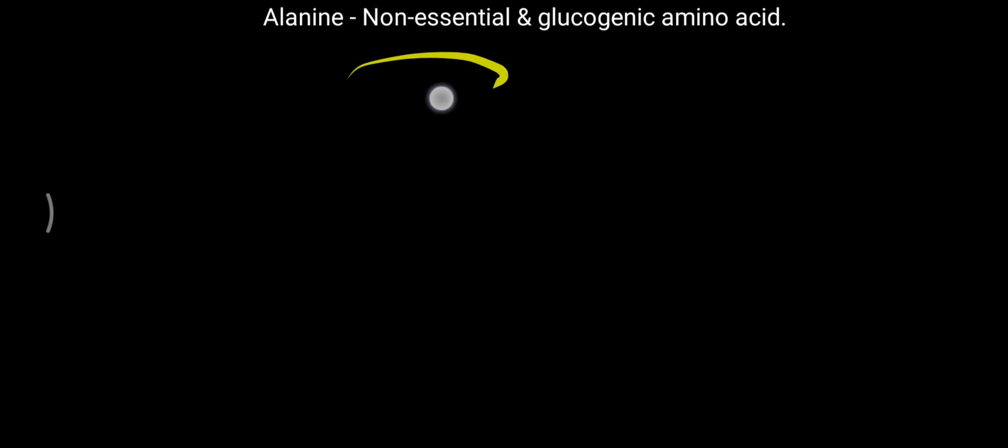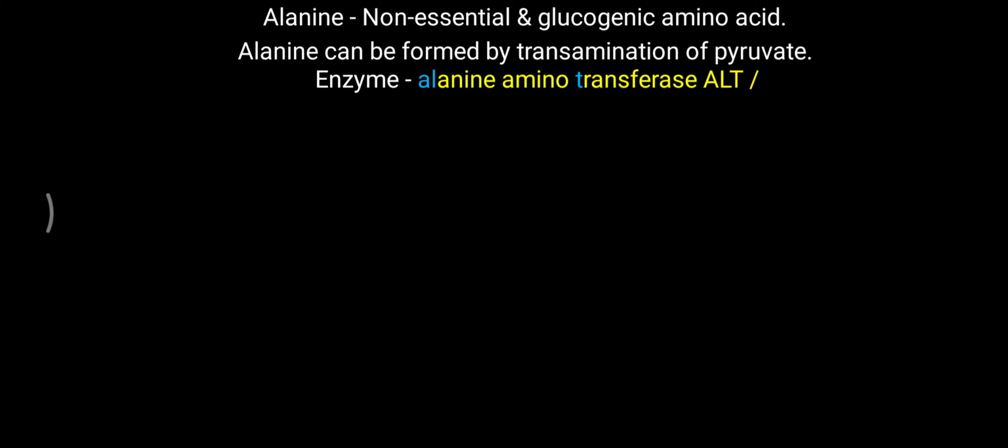So first of all, alanine is one of the non-essential amino acids, meaning it can be synthesized in our body. Further, it is glucogenic, meaning from the carbon skeleton of alanine glucose can be generated. Alanine can be formed by the transamination of pyruvate. Pyruvate is the simple end product of the glycolysis pathway. In aerobic glycolysis, the end product is pyruvate, and pyruvate can be converted into alanine with the help of the enzyme ALT, that is alanine aminotransferase.